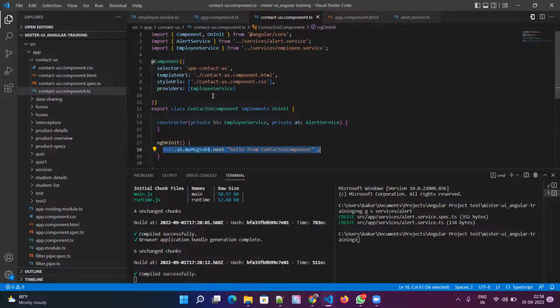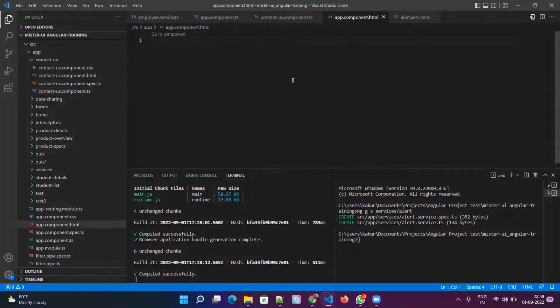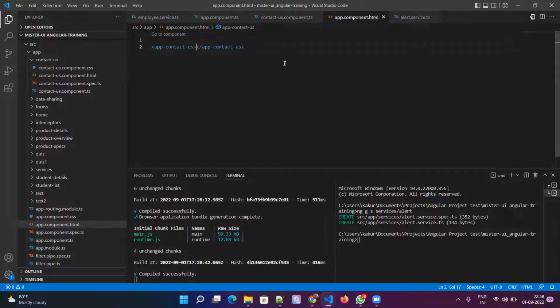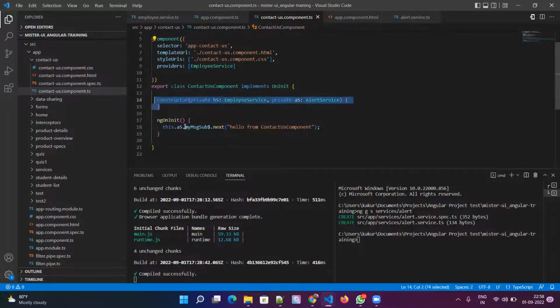So in order to make it execute, we have to take this selector and go to our app component.html, and here we have to put it this way so that that component will be rendered, and when it is rendered, this method will be called. First the constructor will be called, and then the ngOnInit method will be called because it's a lifecycle method.